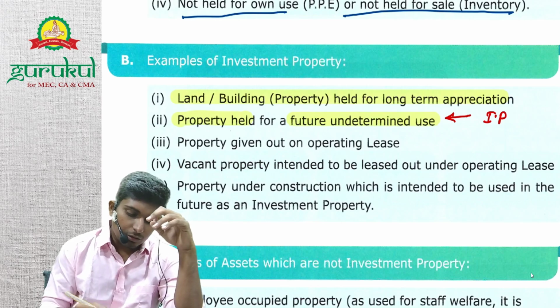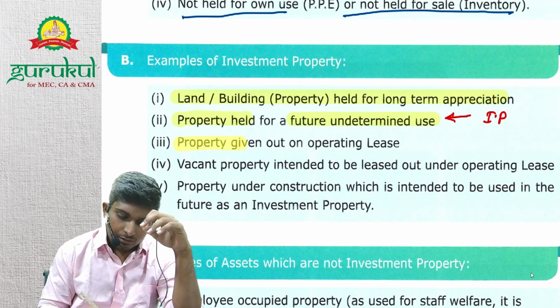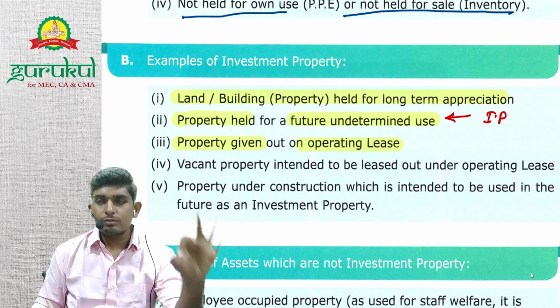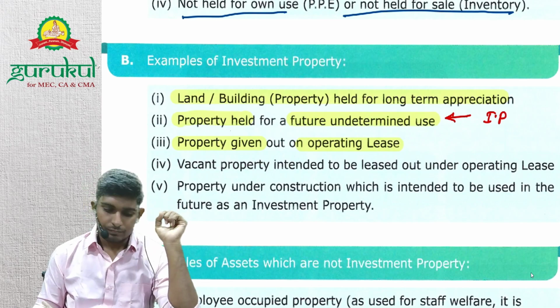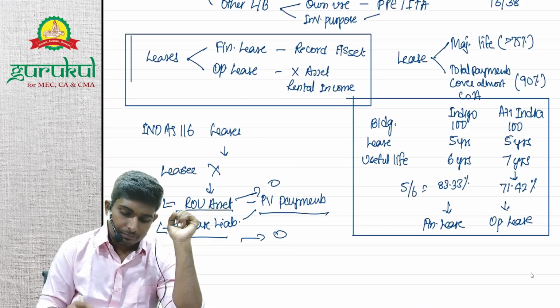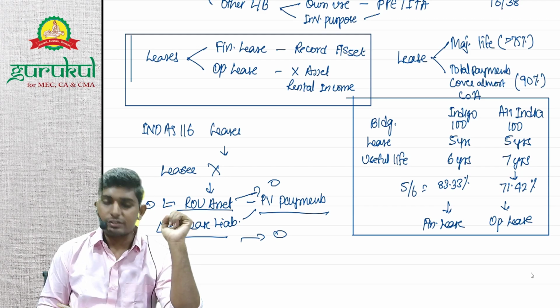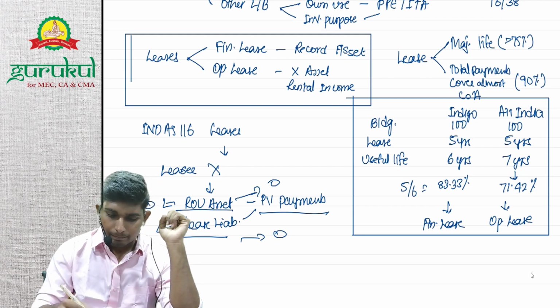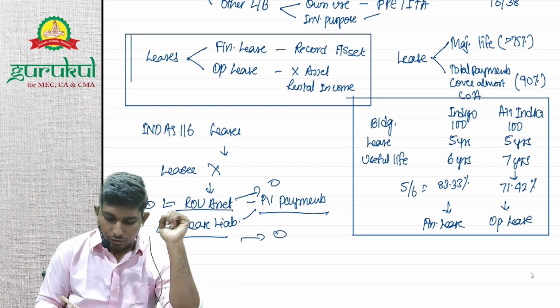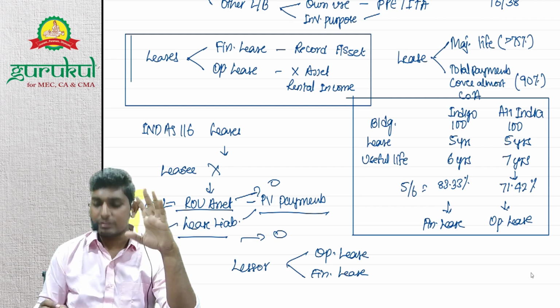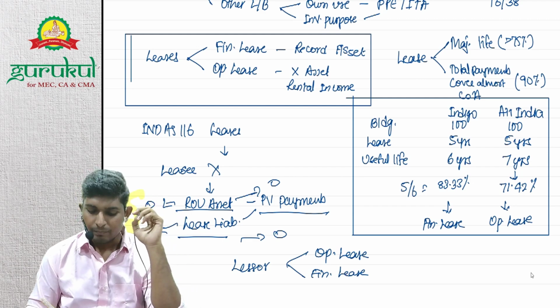Next, property given out on operating lease. So operating lease is basically to earn rental income, right? Here, what we have studied is in the books of lessee, right? In the books of lessee, you will record these two, ROU asset and liability. But in the books of lessor, still the concept continues of operating lease and finance lease, right?